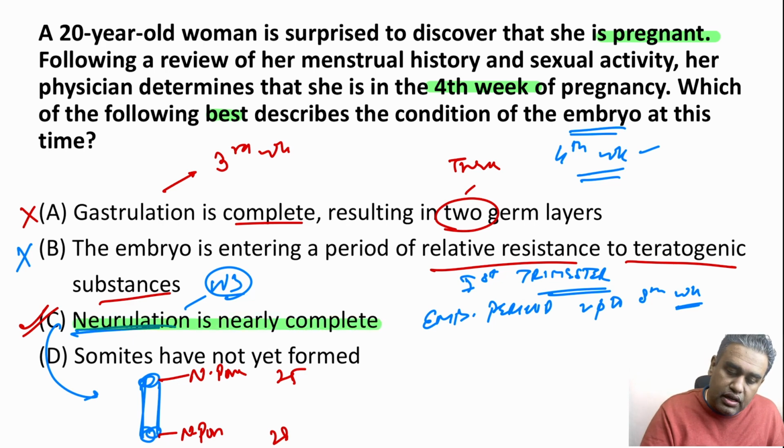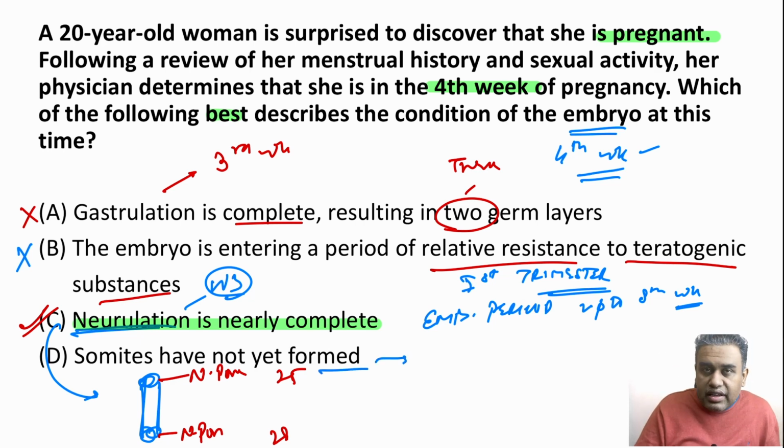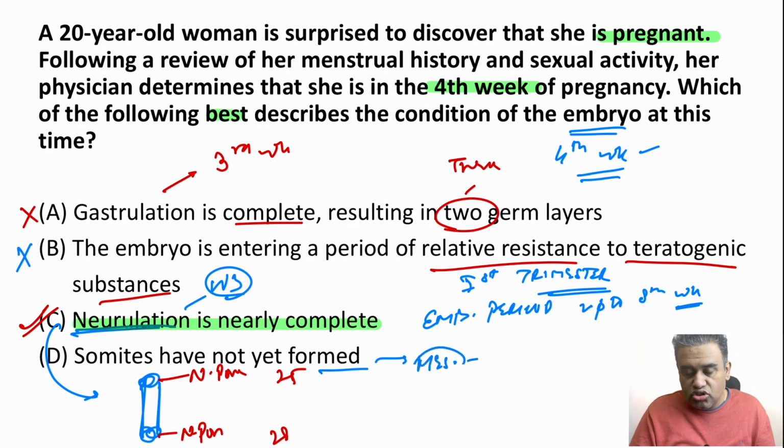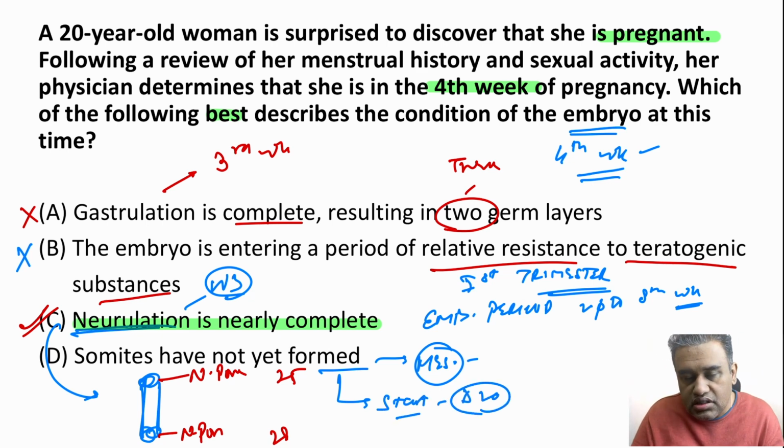Let's see the fourth option as well. The fourth option says that somites have not yet formed. Now, somites are formed when? Somites are formed as a result of gastrulation. In gastrulation, the mesoderm will start to form, right? And from the mesoderm, the paraxial mesoderm will start to form. And do remember, the somites start to form on day 20, that is, at the end of the 3rd week. So option D is also not correct. The answer is option number C. A very good question of the whole general embryology, combining all the aspects of general embryology. Remember, a very important topic.